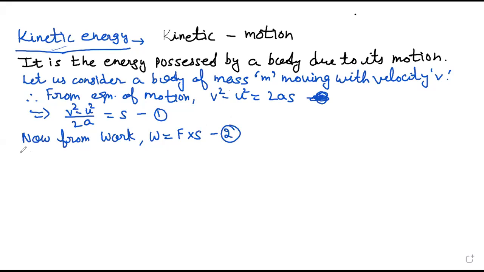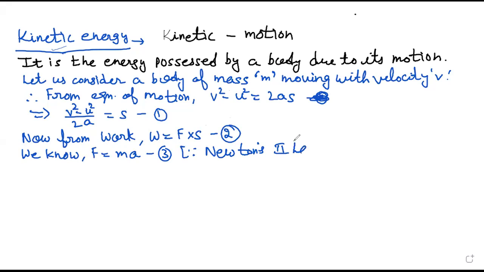We know F is equal to ma. Why is it so? Because of Newton's second law. Newton's second law says that force is equal to mass into acceleration.